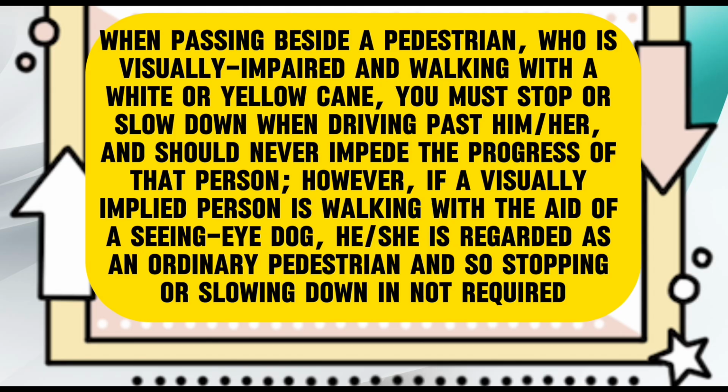False. When passing beside a pedestrian who is visually impaired and walking with a white or yellow cane, you must stop or slow down when driving past him or her, and should never impede the progress of that person. However, if a visually impaired person is walking with the aid of a seeing eye dog, he or she is regarded as an ordinary pedestrian and so stopping or slowing down is not required.